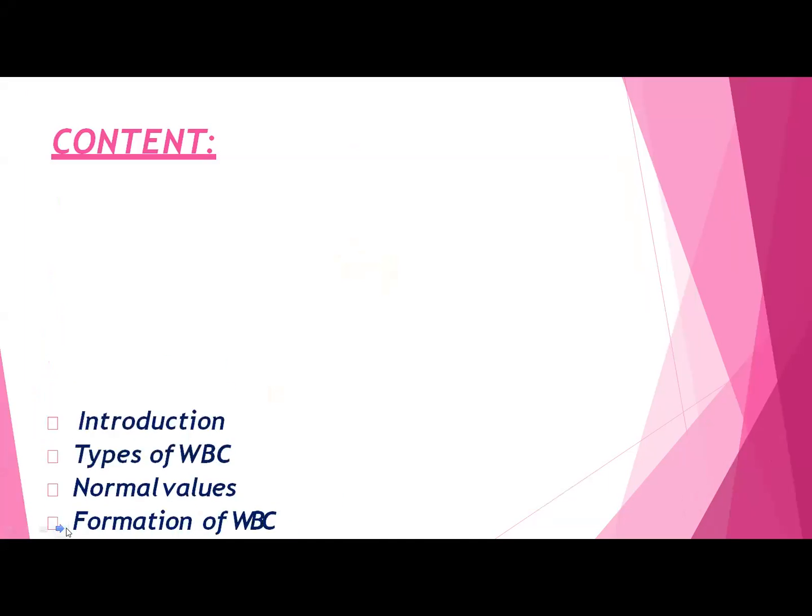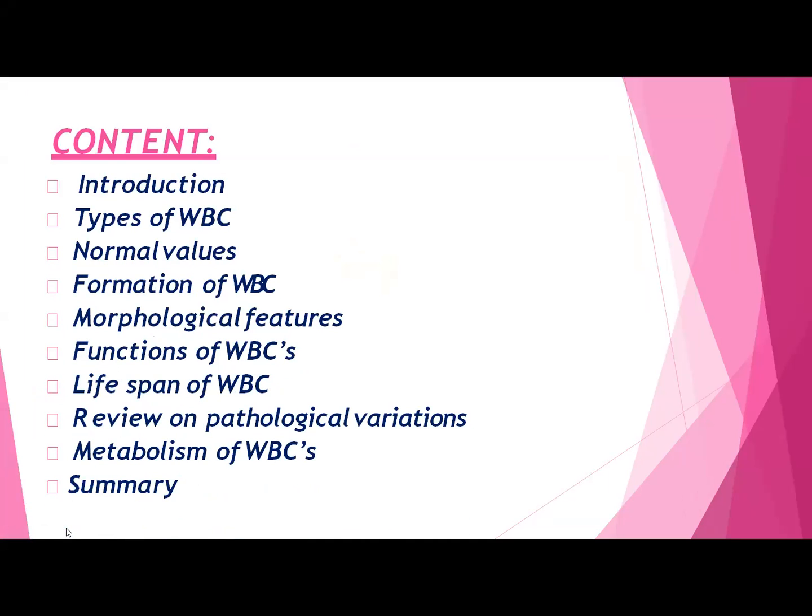we are going to discuss. First, what we are going to discuss is what exactly are WBCs, what are the different types of WBC, what are their normal values, the formation, morphological features, functions of WBC, lifespan of WBC, what are the different pathological variations, metabolism of WBC, and at the end we are going to summarize it.